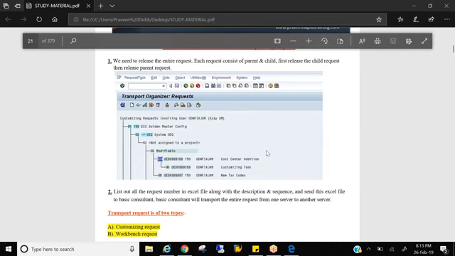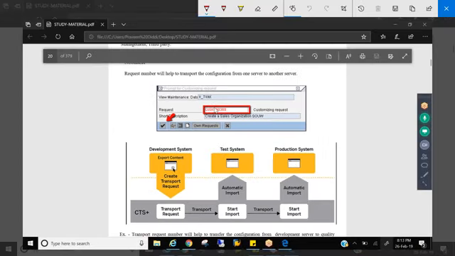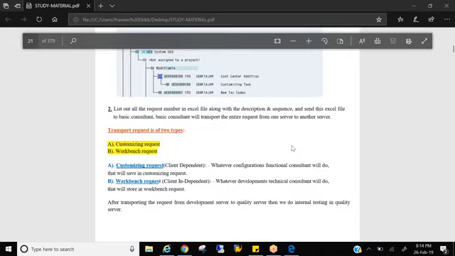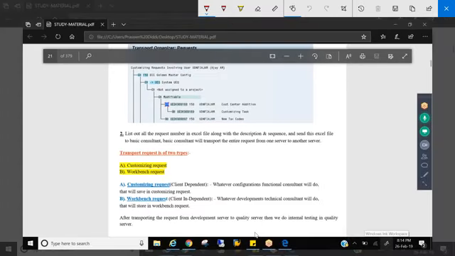If you see here, this is called a customizing request. Whatever you are saving, you are saving in a customizing request. What is a customizing request? How many kinds of requests do we have? We have two kinds of requests. One is the customizing request, one is the workbench request. What is a customizing request? Whatever we save as a functional consultant, whether it is SD, MM, PP, FI, any module, whatever the functional consultant saves will be saved in a customizing request.